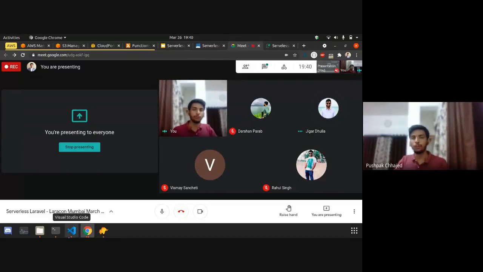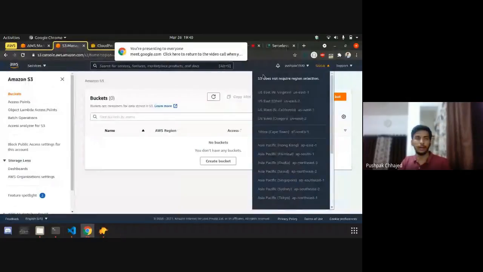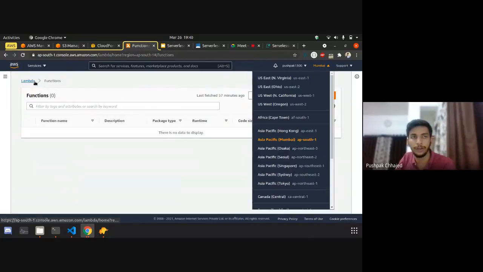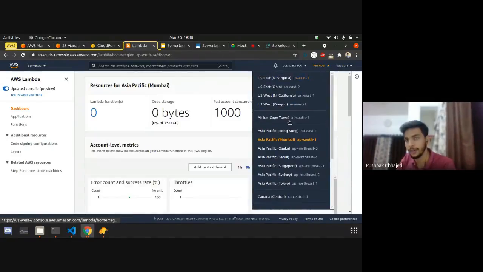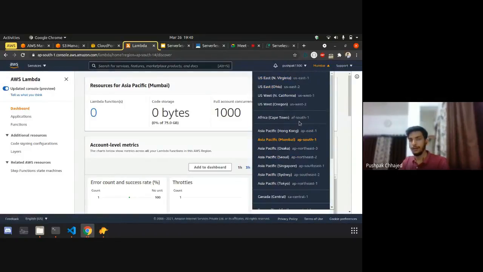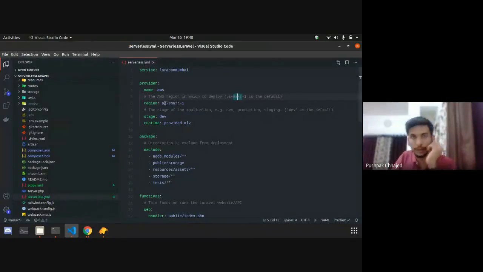Okay. Mostly all of the regions have support for Lambda because it's a very popular compute tool. Also, if you want to see whether Lambda is specifically available, you need to open the Lambda service in your AWS console and check. If you see any region in gray, it will be disabled by default. But as you can see, for Lambda all the regions are present by default, right? Okay. Yeah, so this is the region we have used, Mumbai for now, and the stage of the application.